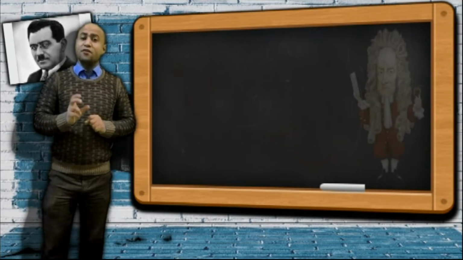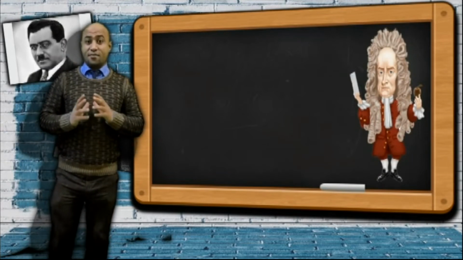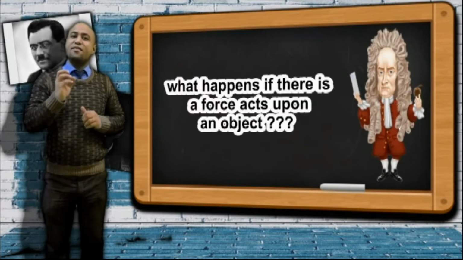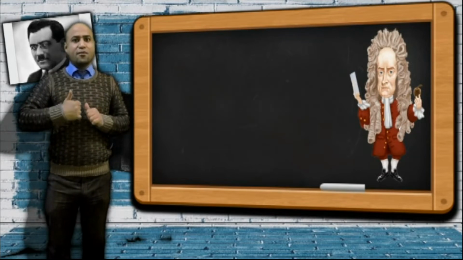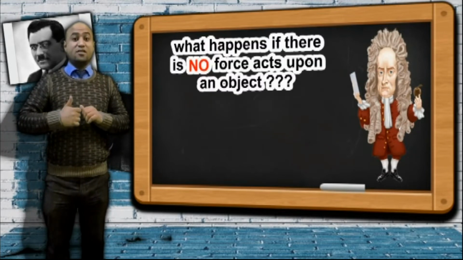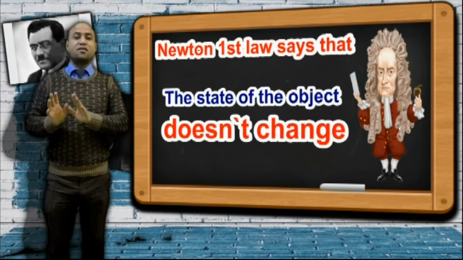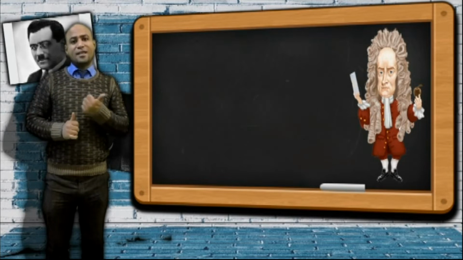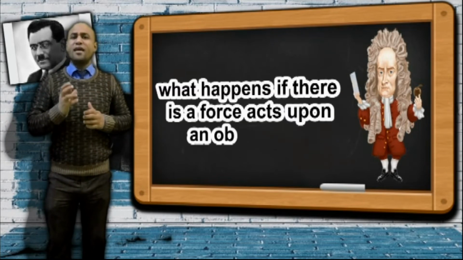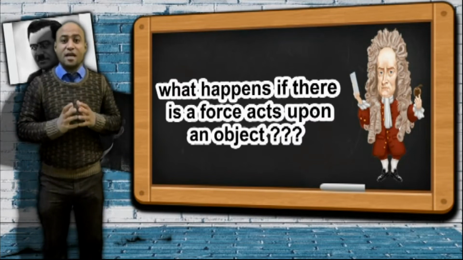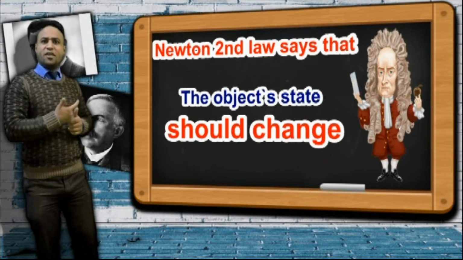But in Newton's second law, Newton answered the question: what happens if there is a force acting upon an object? Okay, Newton's first law answered the question what happens if there is no force acting upon an object. He said that the state of the object doesn't change. But in Newton's second law, he said that the object state should change.